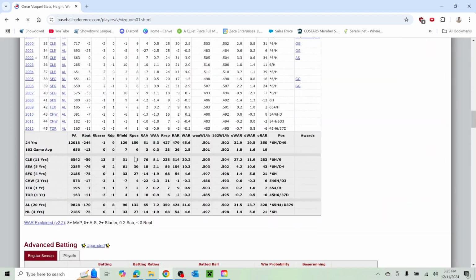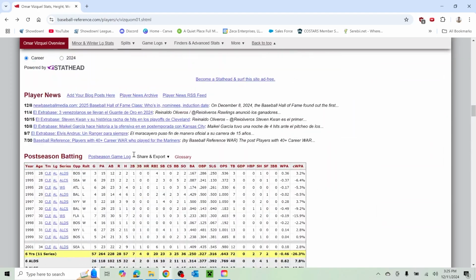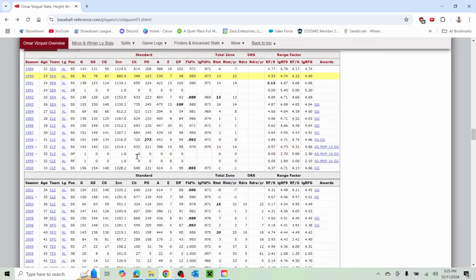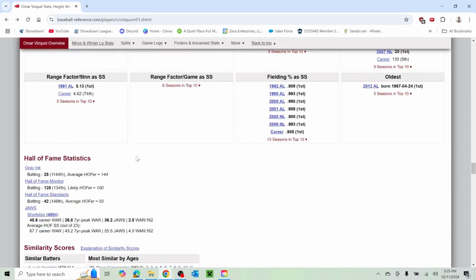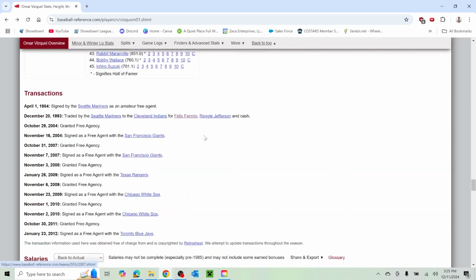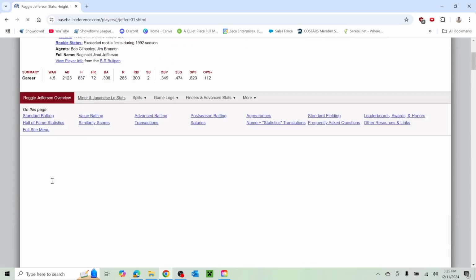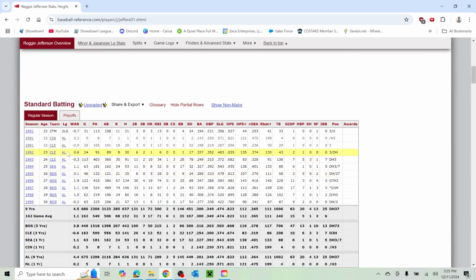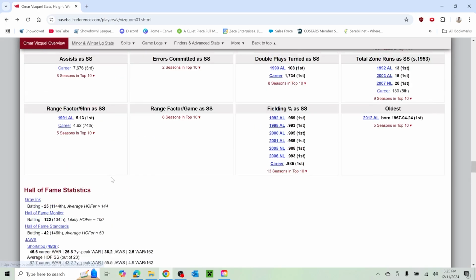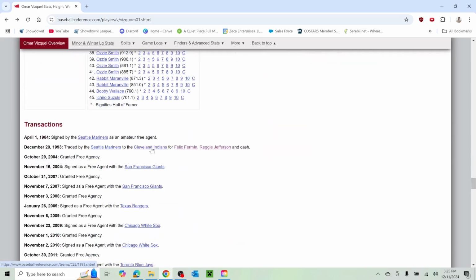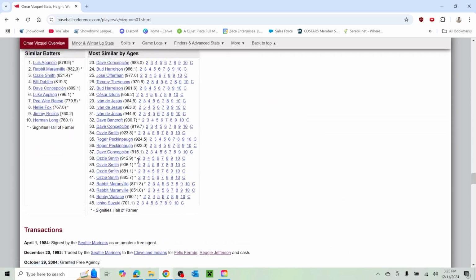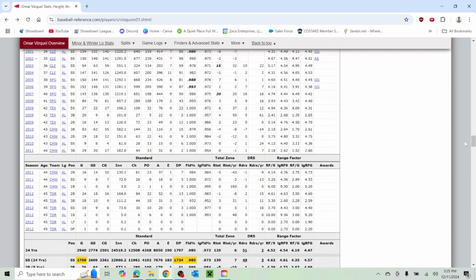And again, this is kind of looking back towards the really bad moves that the Mariners made. They probably could have been very good if they held on to some of these players. Reggie Jefferson, really did not pan out in Cleveland. Yeah. So this was an absolute fleece on behalf of the Indians at that time, because this is a Hall of Famer right here, Omar Vizquel.